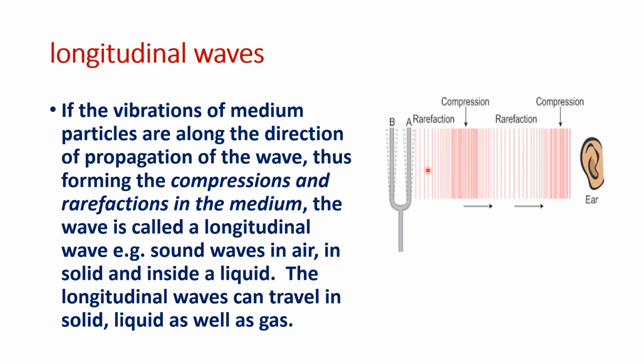In one area there will be a rarefaction, then in this area there will be a compression, and it will keep on changing as the wave moves. This is called a longitudinal wave. Examples are sound waves in air, in solids and inside a liquid. Longitudinal waves can travel in solids, liquids as well as gases. The main point here is that the direction of propagation of the wave and the direction of vibration of the particles are the same.